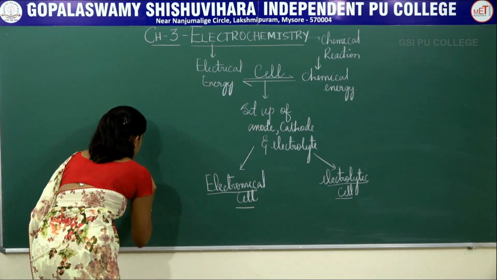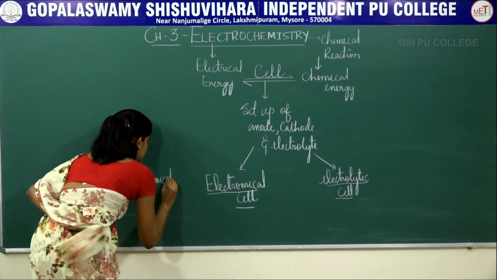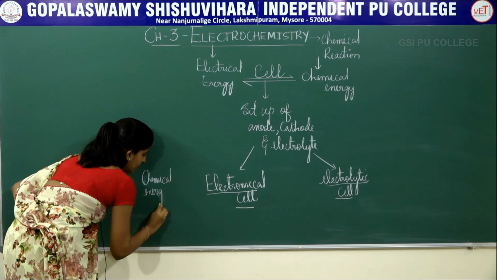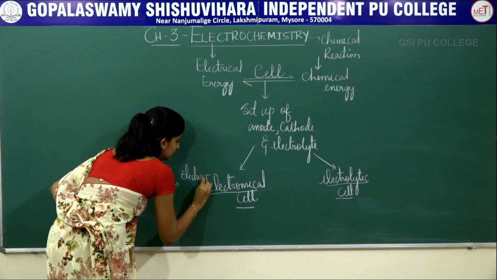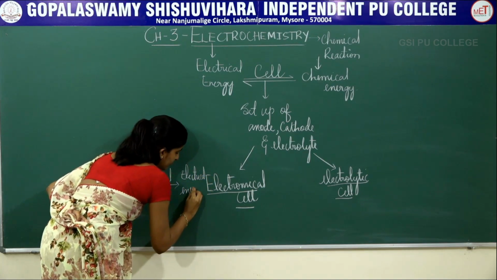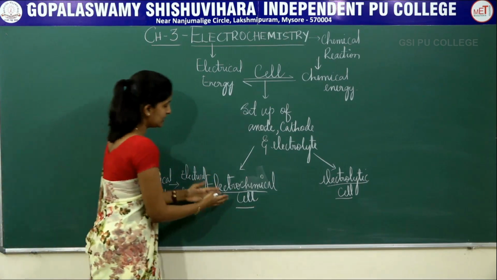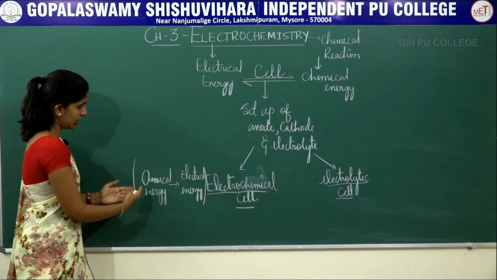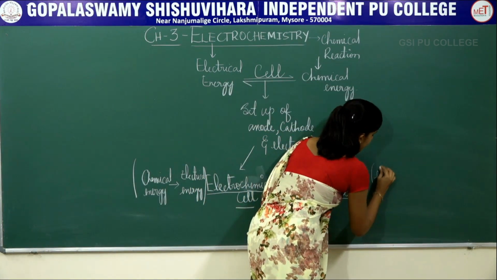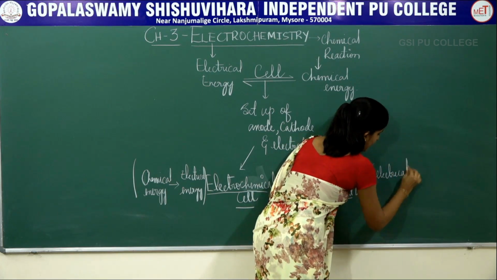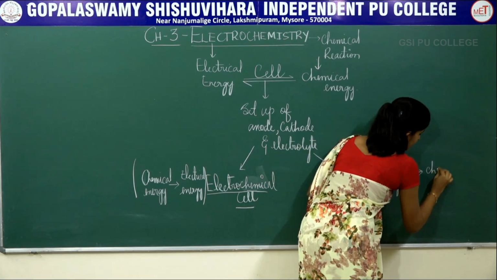So electrochemical cell, chemical energy to electrical energy; electrolytic cell, electrical energy to chemical energy.